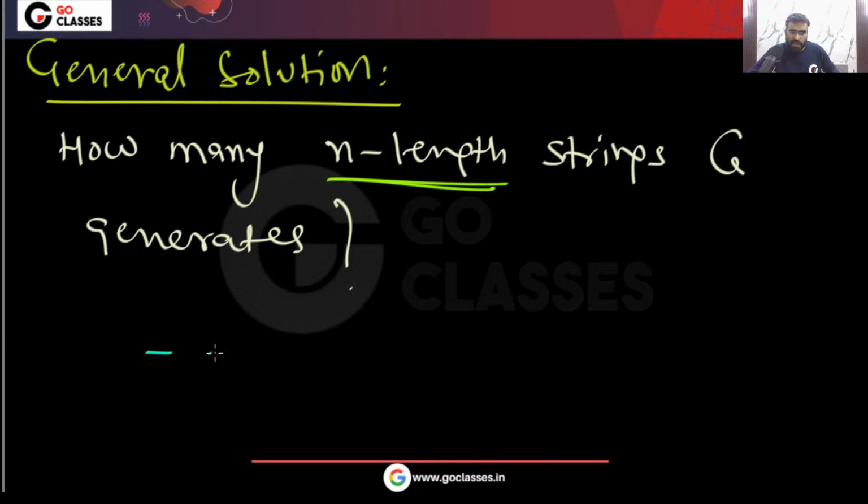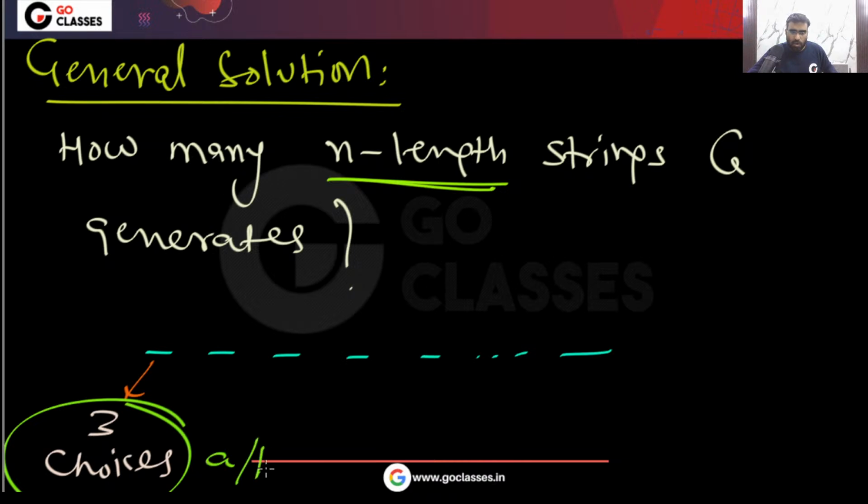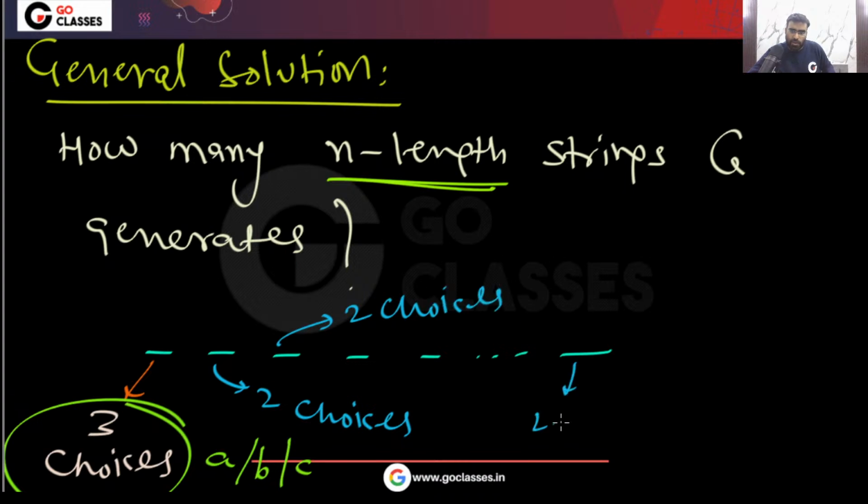So if I want an n length string, you can see for the first position there are three choices. You can put A or B or C. But after that, you will have only two choices. After that, everywhere you will have two choices. So your answer will be what? That will be 3 into 2 power n minus 1.